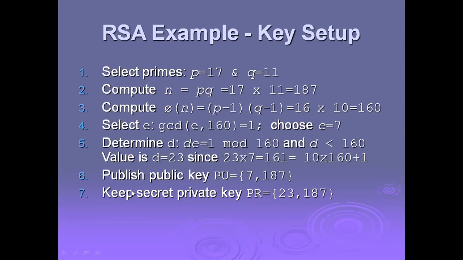Now publish the public key PU equal to (7, 187) and keep secret the private key PR equal to (23, 187). 187 is nothing but n. We have seen previously 7 and 23 based upon the equation, and 187 is the constant n. So now we have generated this public key and this private key.